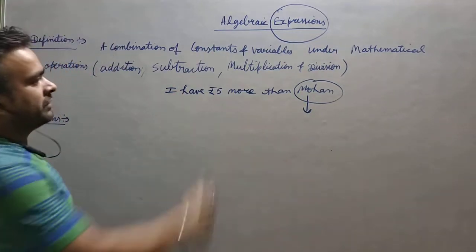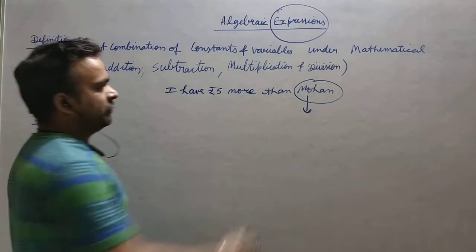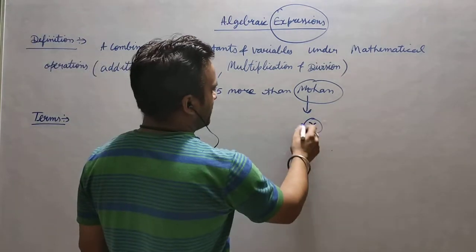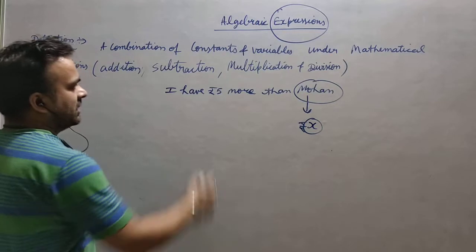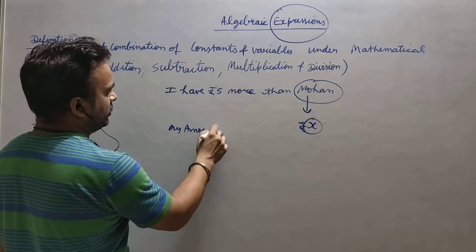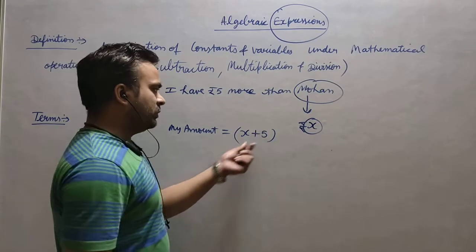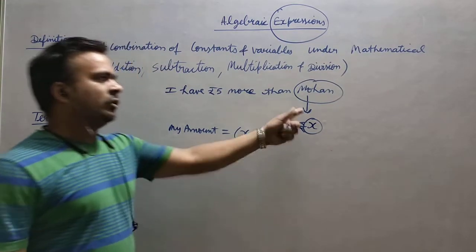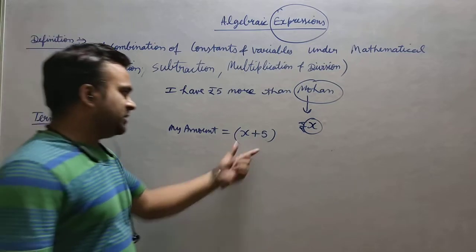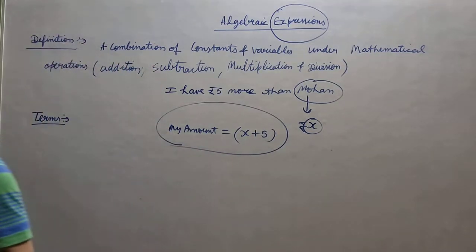So this type of transaction we can convert into algebraic form. For example, Mohan has rupees x, so my amount will be x plus 5 rupees, because I have 5 more than the amount of Mohan. These types of expressions are known as algebraic expressions.